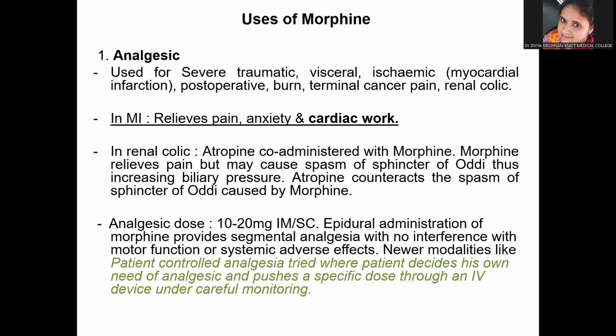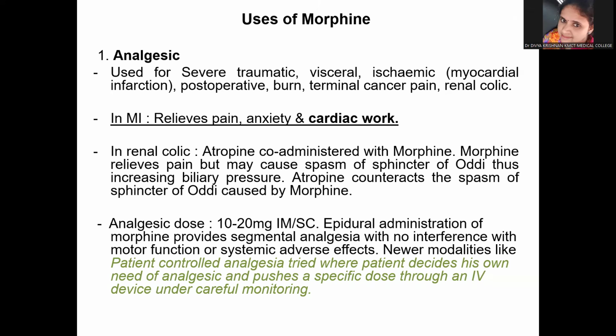In renal colic, again, morphine can be used, but when morphine is used, though it relieves the pain, it can cause the spasm of the sphincter of Oddi, thus increasing the biliary pressure. So to counteract that, atropine is co-administered with morphine because atropine will counteract the spasm of the sphincter of Oddi caused by morphine. The analgesic dose is usually 10 to 20 milligram intramuscularly or subcutaneously.